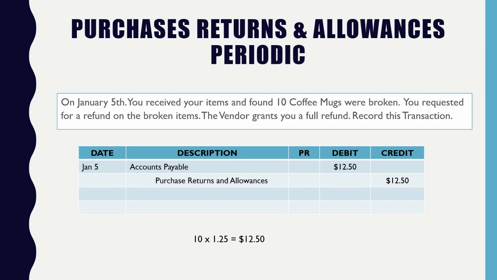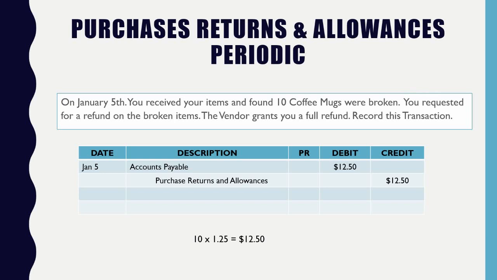Now, in some cases, they'll have you pay for the shipping to return the items to them, and they'll reimburse you for that. But in this case, these are coffee mugs. There's no purpose to ship them back if they're broken, because they're useless to the vendor. They can't sell them to anybody else. They're not going to glue them together and resell them to another person. No, these coffee mugs are done for. They're cracked, they're broken, they can't be used. So that's it. Done deal. No need to ship them back.